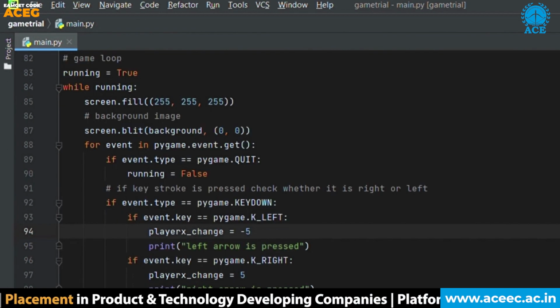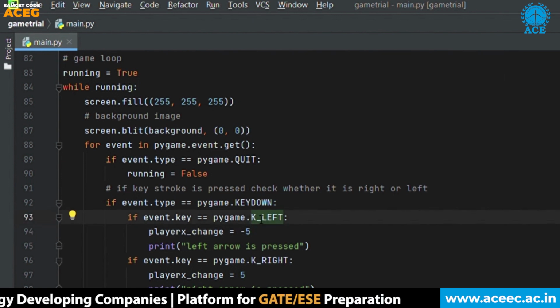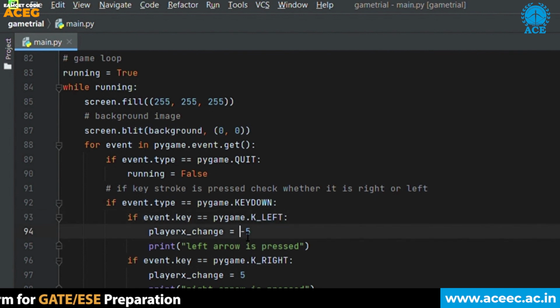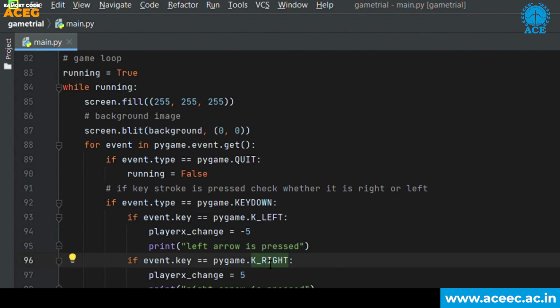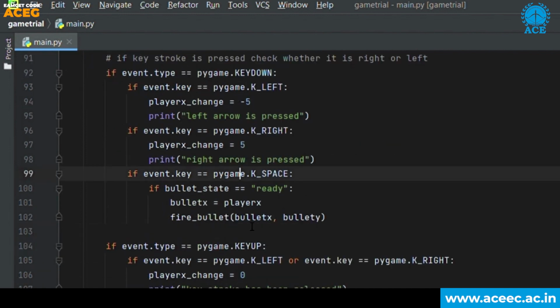So this is the game loop that I have written for the game, and in this when we press the left arrow, then the rocket will move -5 steps towards the left, and when we press the right arrow, then the rocket will move towards right, that is 5 steps towards right. So this code is used to move our rocket here towards the left and right. When we press the space bar, then the bullet is released.